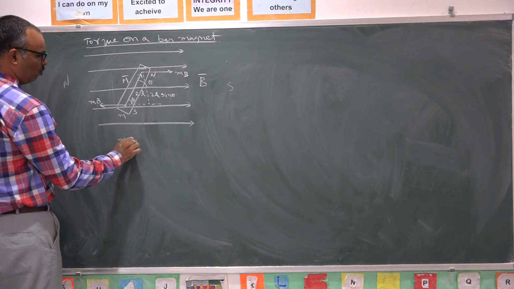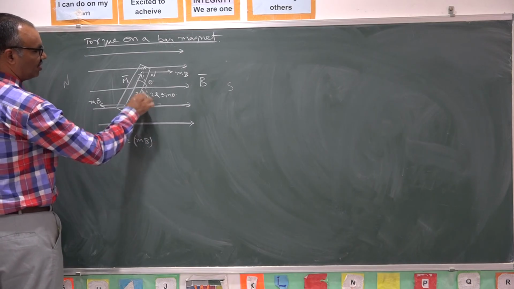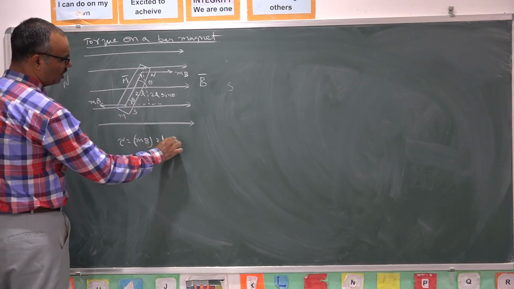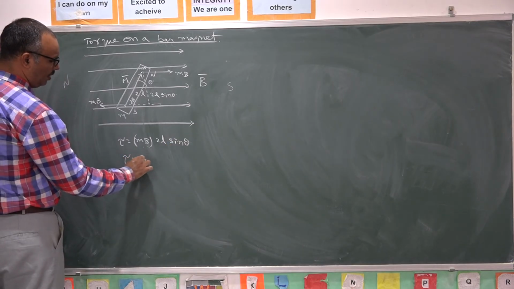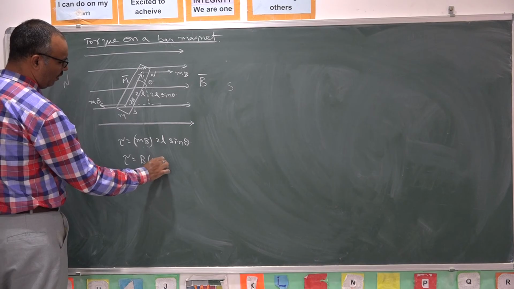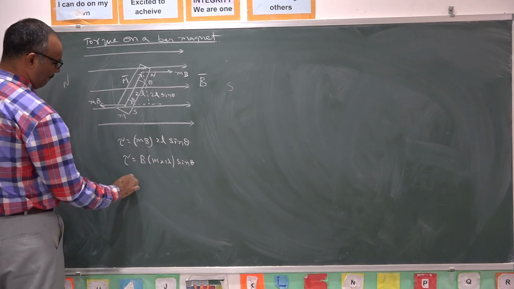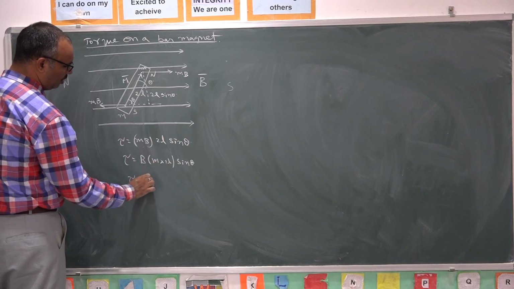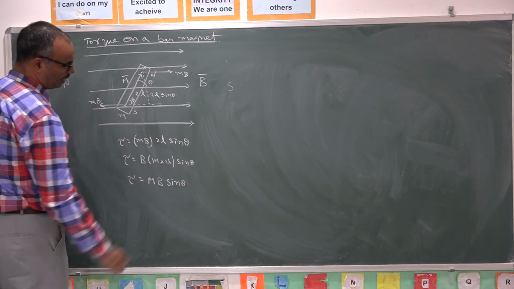Torque is nothing but force into perpendicular distance. Force is MB, and the perpendicular distance between the two forces is 2L sine theta. So tau is equal to B into M into 2L sine theta. Tau is equal to M into 2L, which is capital M, so capital MB sine theta is the torque acting on the bar magnet.